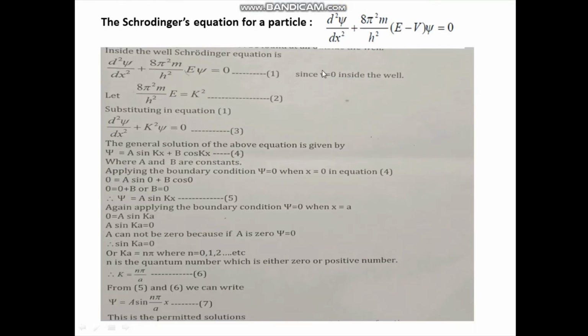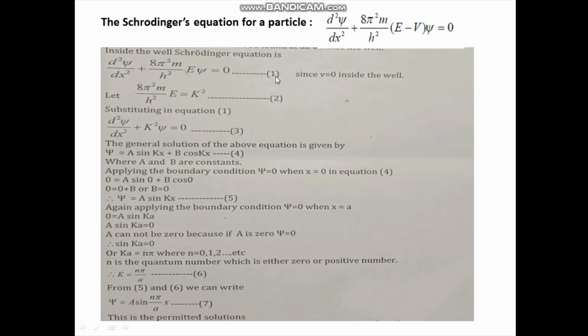The Schrodinger's equation for a particle is given by d²ψ/dx² + (8π²m/h²)(E − V)ψ = 0. Now inside the potential well, V is equal to 0. So we put V equal to 0 in this Schrodinger's wave equation, and we get d²ψ/dx² + (8π²m/h²)Eψ = 0. This is equation number 1.